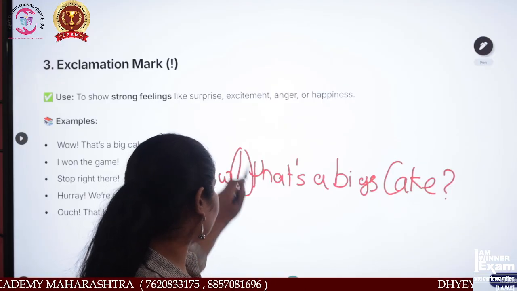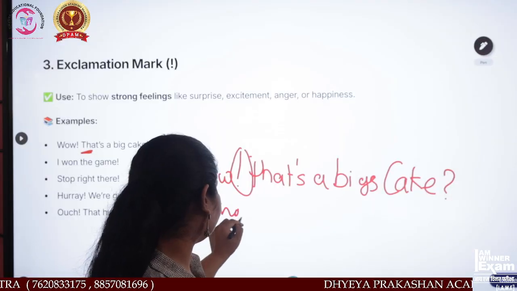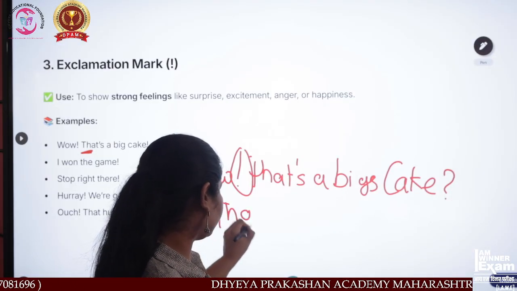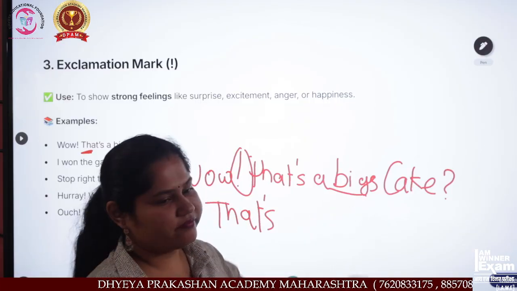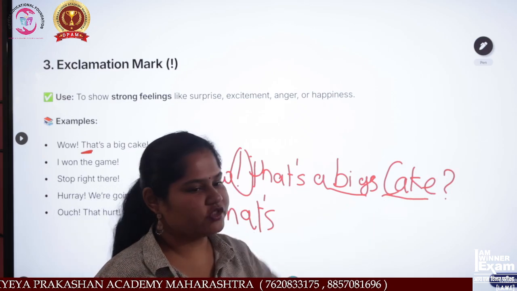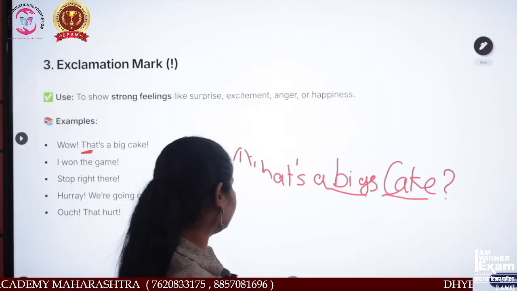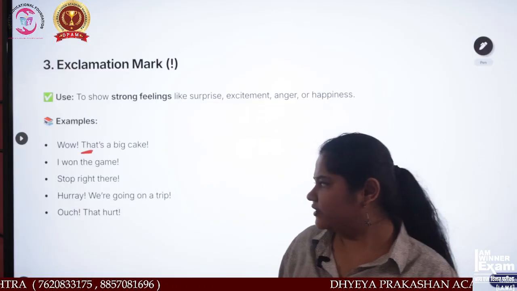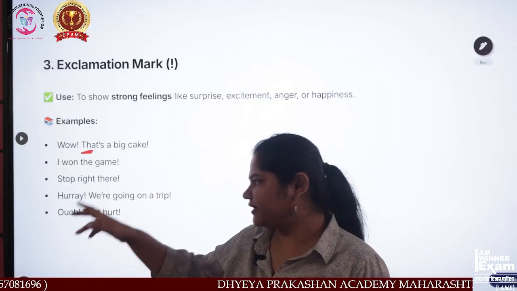See, this is also okay. Then this is capital. This is capital, and we make the spelling mistake. And again the question mark is needed over here. So this one is wrong. Then which one is right, students? The right one is "Wow, that's a big cake."